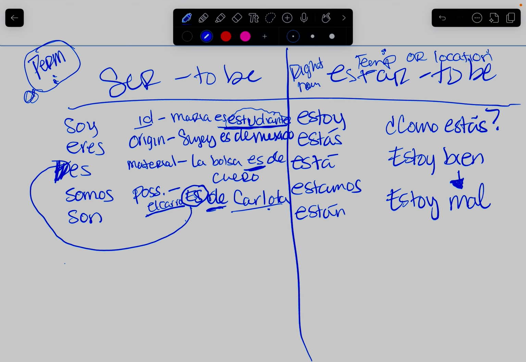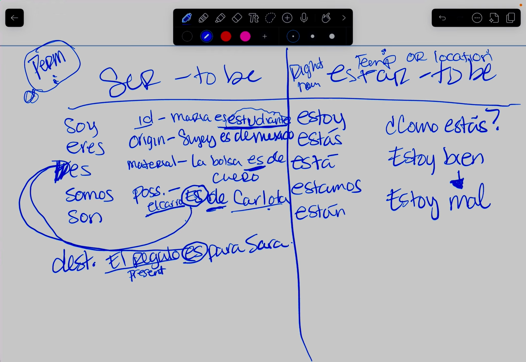It can also talk about destination, for whom something is going to. So I can say, el regalo es para Sara. So, el regalo, the present, es, which means to be.